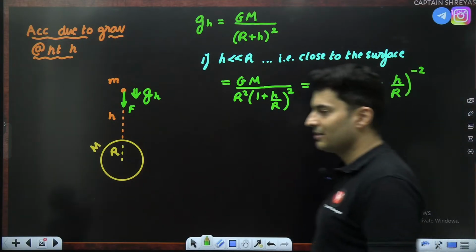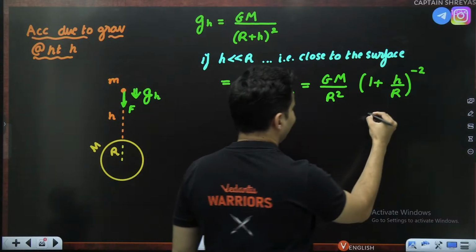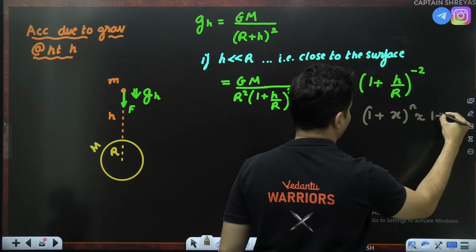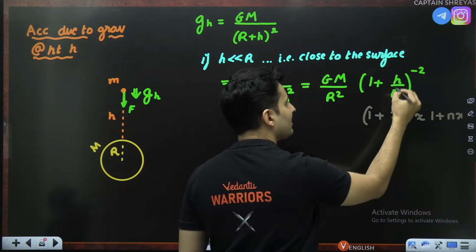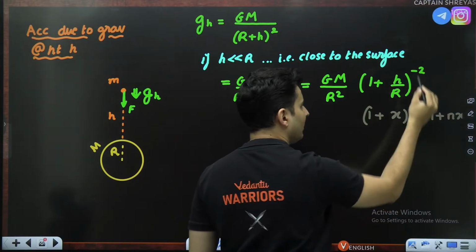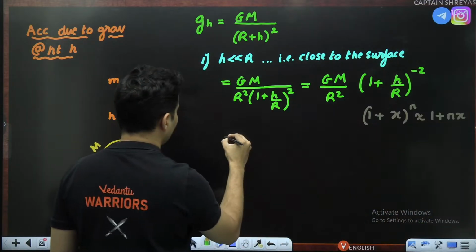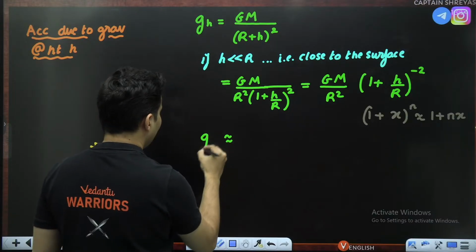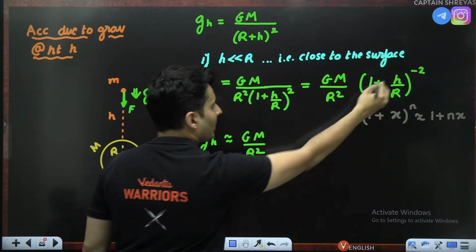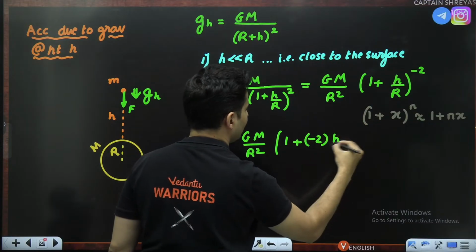I don't know how many of you realize this is like a binomial form, where 1 plus x whole raised to n is approximately 1 plus n x. H is very small, so this is a very small number like 0.005 or something like that. So it will be 1 plus the number into x. That's it, guys. So just go with that binomial approximation and you will see that the gravity at height h will be G M by r square, 1 plus n is minus 2 into x, which is h by r.